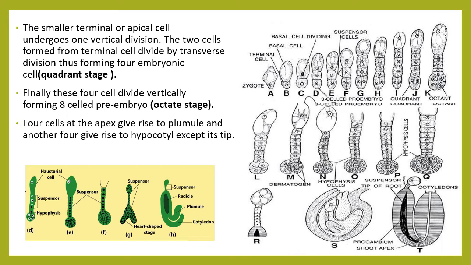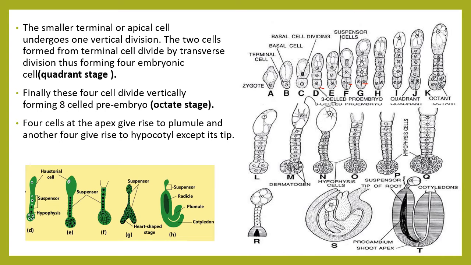See here, this is the terminal cell, and this terminal cell undergoes vertical and transverse division. First division is vertical, then they follow transverse division. After completing these two divisions, you can see the 4-cell structure, that stage we call the quadrant stage.